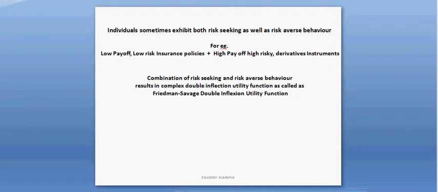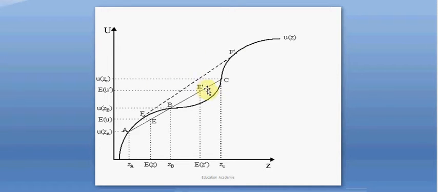Now, the next day, he comes to know that the guy who put the money in the horse racing was the same guy who bought the insurance policy 2 days back. Now, this analyst will be confused that this guy was risk averse 2 days back, and now he suddenly became risk seeking. So this is basically the complex risk function, because the same person is manifesting two types of behaviors: risk seeking as well as risk averse. This is also called the double inflection utility function, introduced by Friedman and Savage.